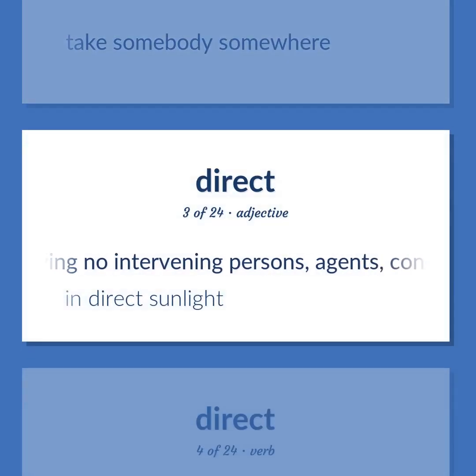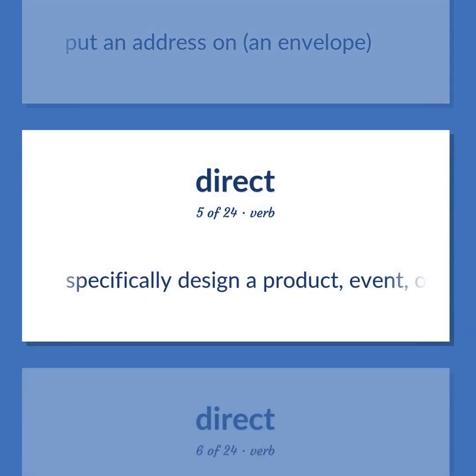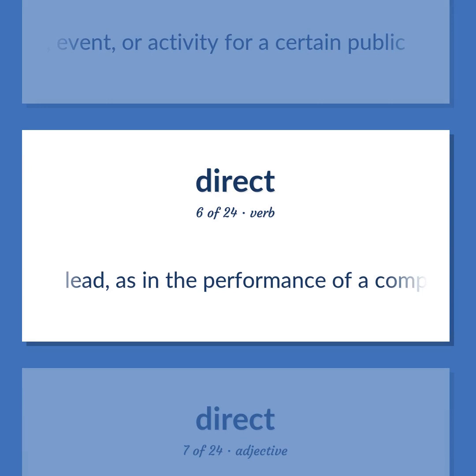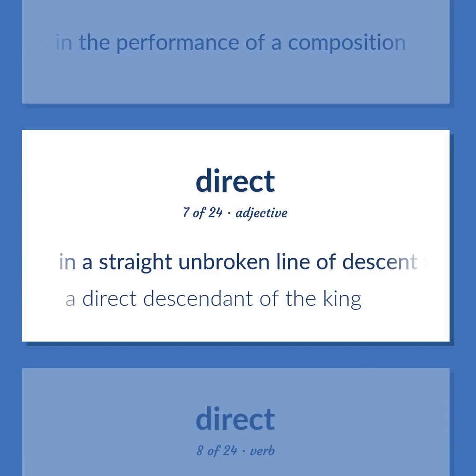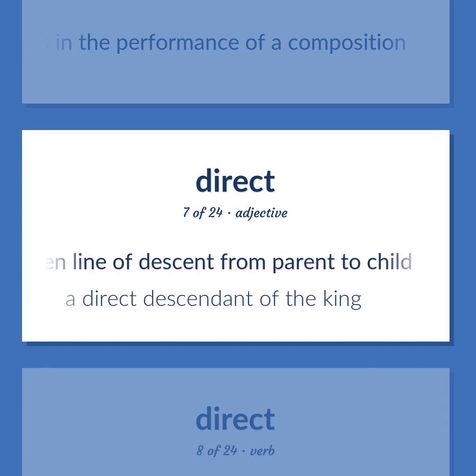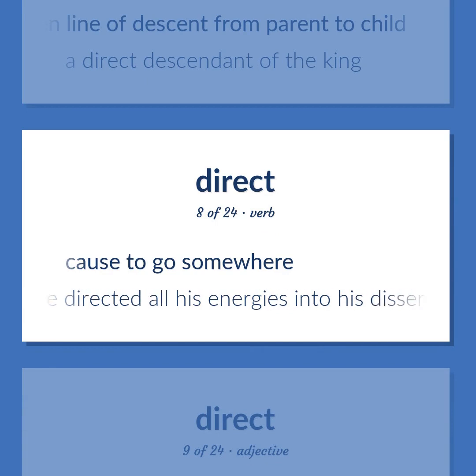Having no intervening persons, agents, conditions. In direct sunlight. Put an address on an envelope. Specifically design a product, event, or activity for a certain public. Lead, as in the performance of a composition. In a straight unbroken line of descent from parent to child. A direct descendant of the king. Cause to go somewhere. He directed all his energies into his dissertation.